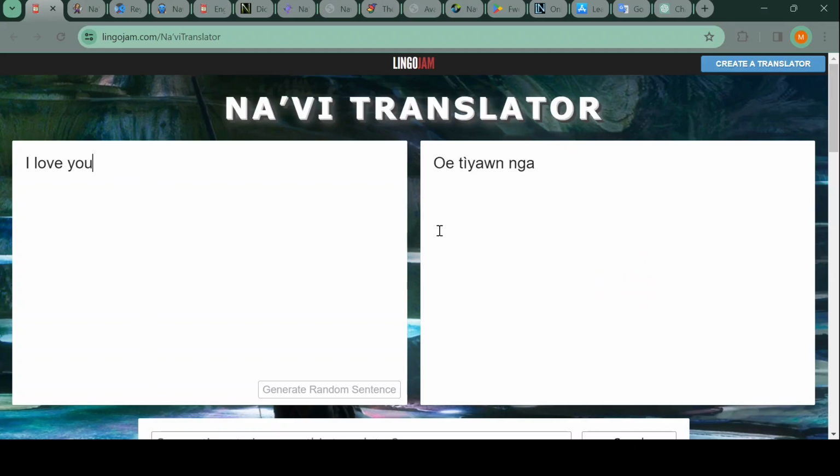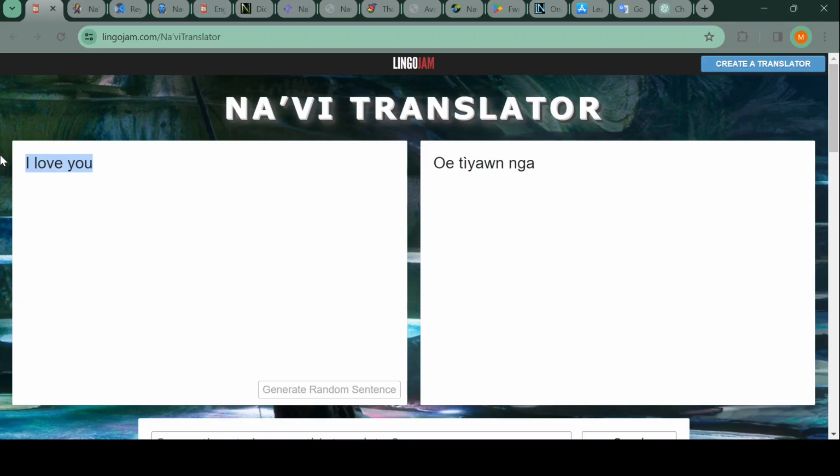Yeah, here we get the typical beginner mistake. "Oe te yaun nga." I love you. This is, of course, yeah, we have all the problems here, of course, grammar. So the L and the T ending would be missing if it was a verb, but te yaun is not even a verb. So that's the problem that we get here.